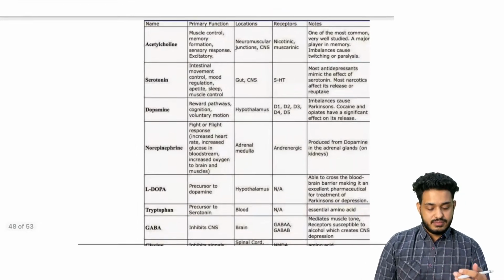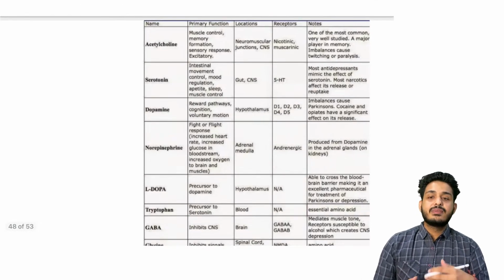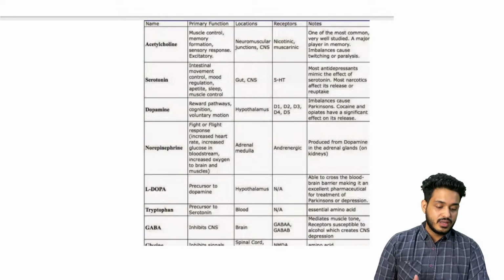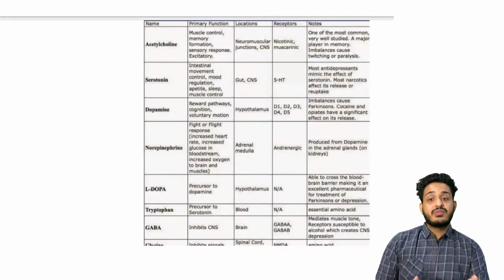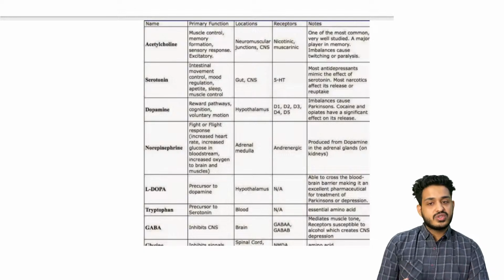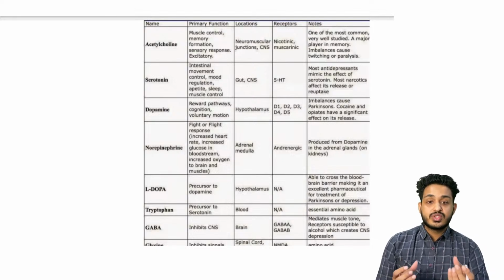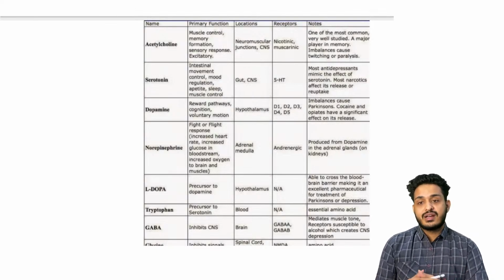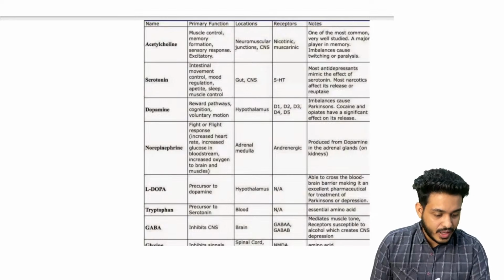Anhedonia we will be discussing in psychiatry. The patient will be having a problem getting pleasure from something. For example, I watched movies and felt good in the past, but right now what is happening, I am not feeling that good after watching the movies. So those activities which were previously pleasurable, that were giving you pleasure, right now you're not feeling good with that, right? So this is what anhedonia is.